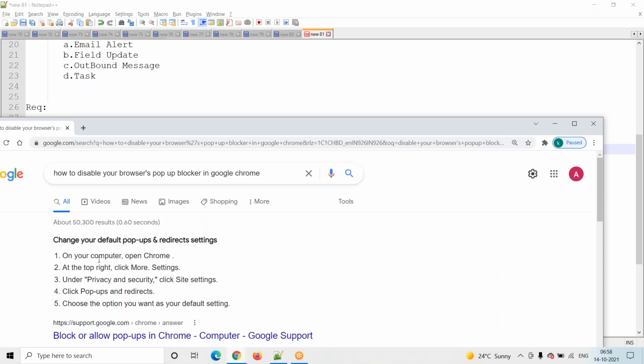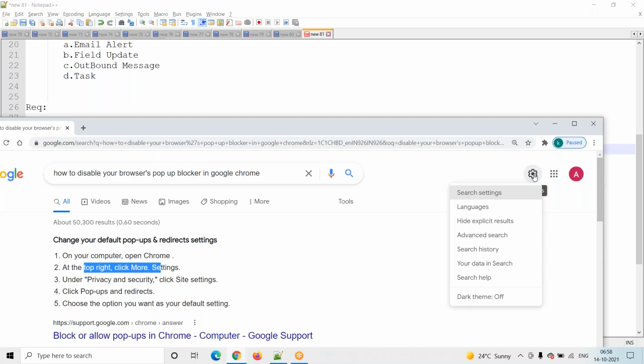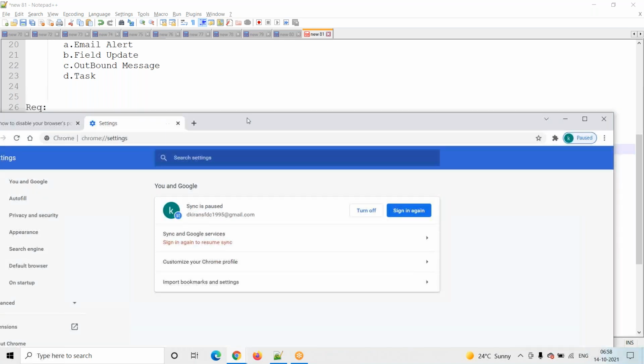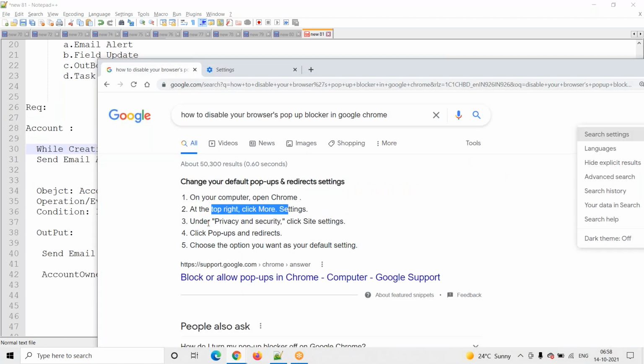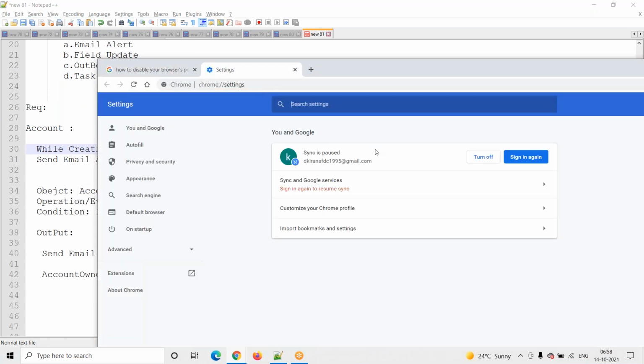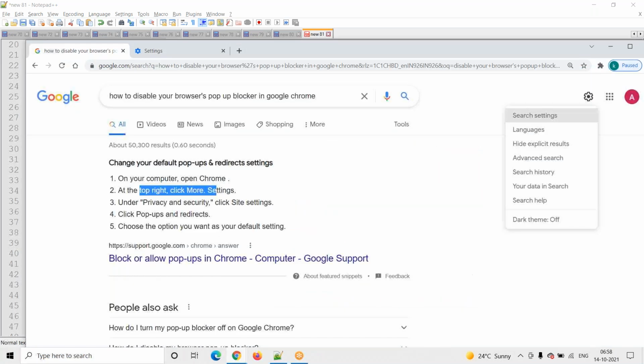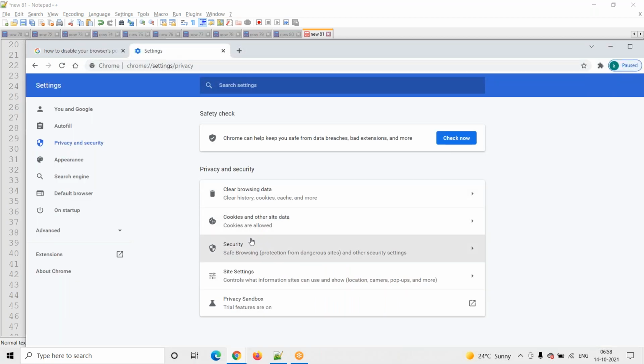Go to open Chrome at the top right, click more, settings. Under privacy and security, click site settings.